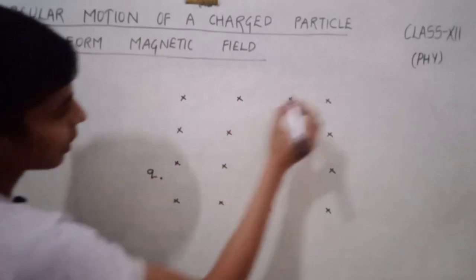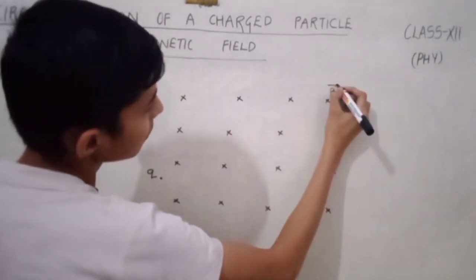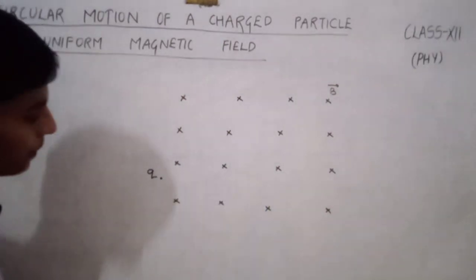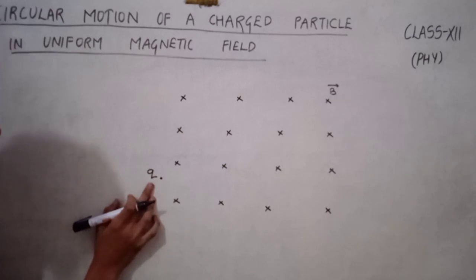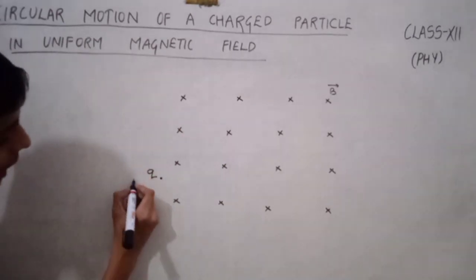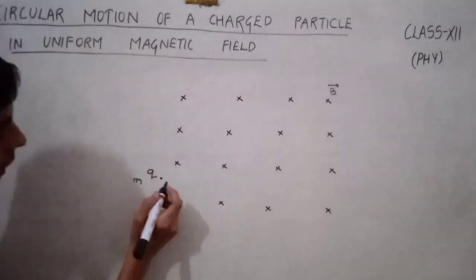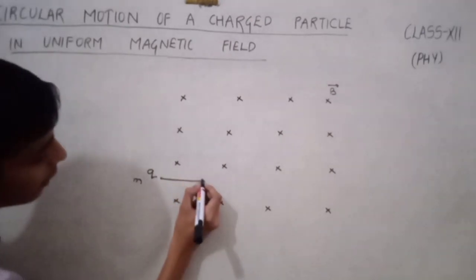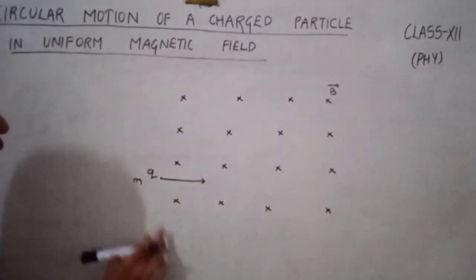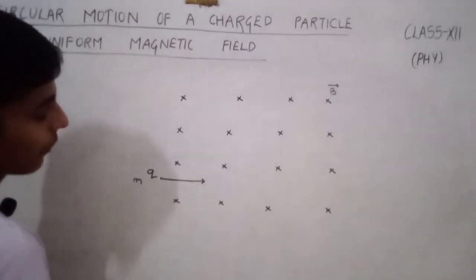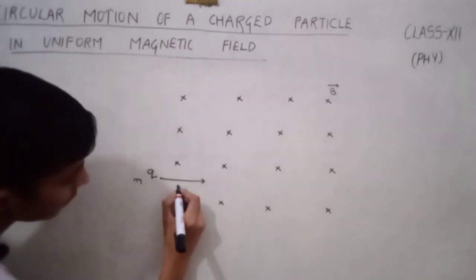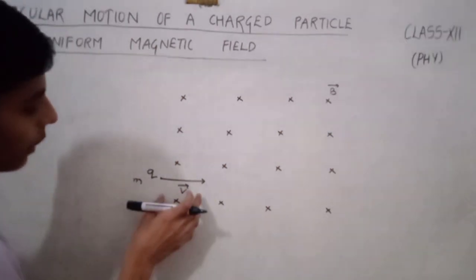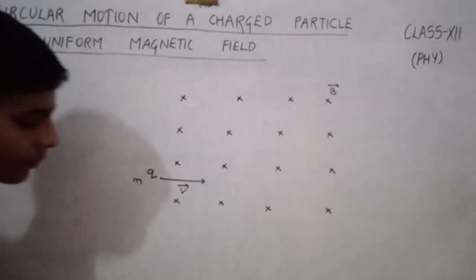Now suppose this is our magnetic field, which is in the minus z direction. This is our charge q of mass m. Then if we provide velocity to this charge in the positive x direction, it will experience an upward force like this.